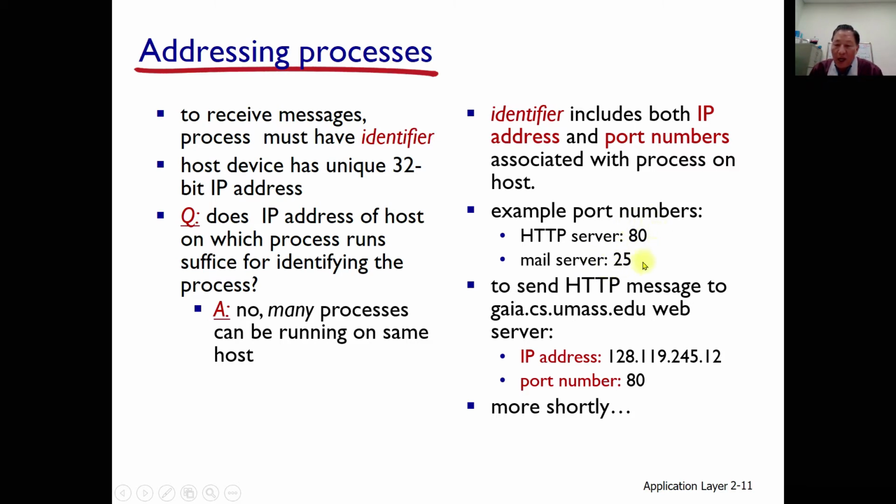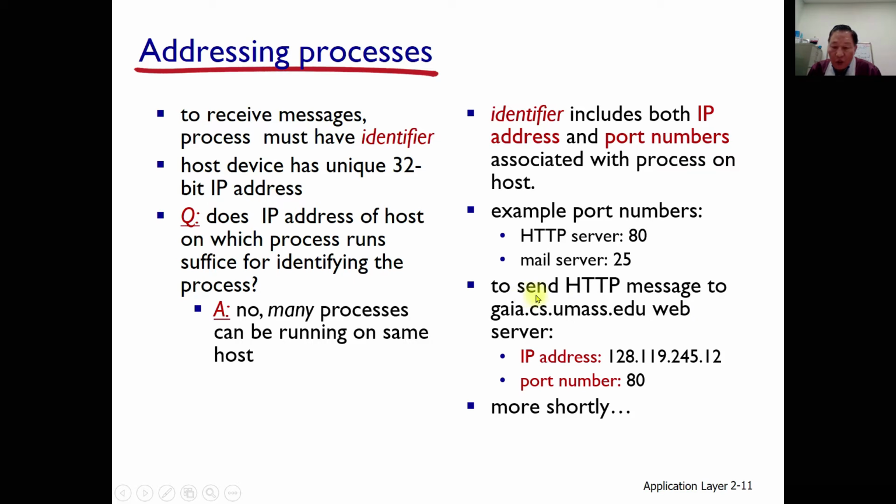Thus, we need more information beyond the IP address. The IP address together with the port number, combined, is called the socket number, that is the ID.